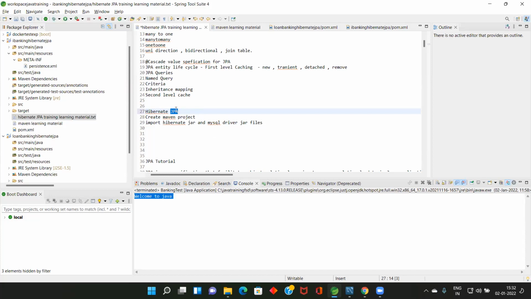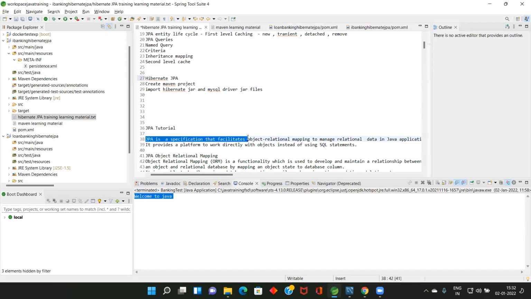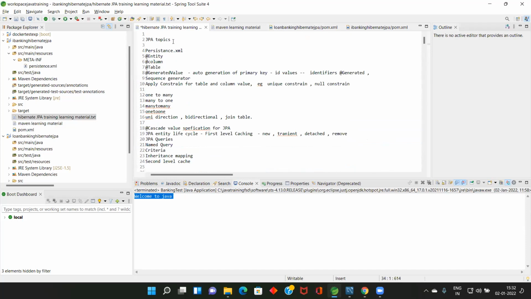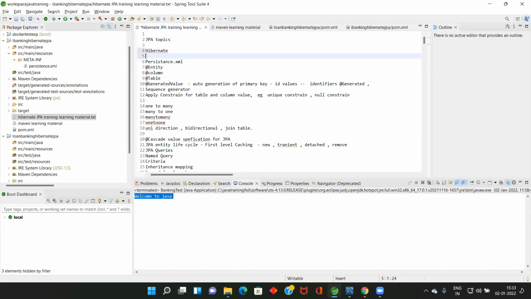JPA is a specification that facilitates object relational mapping to manage relational data in Java applications.